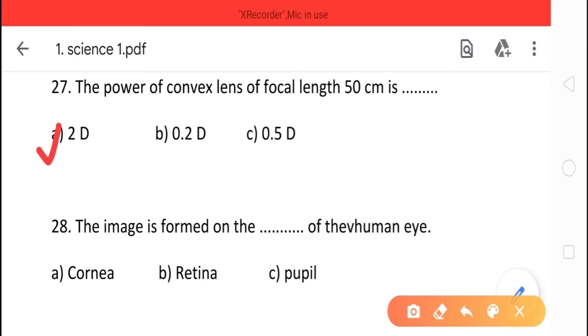Next question is, the image is formed on the dash of the human eye, and the options are cornea, retina, pupil. We all know the correct option is option number B, retina.